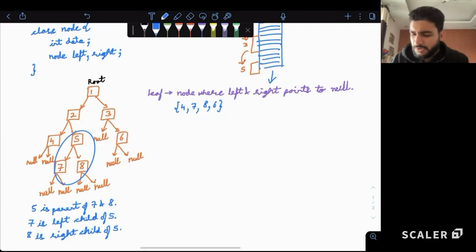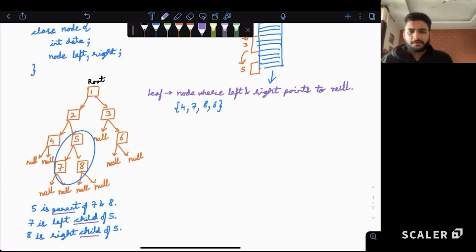Are the namings clear to all? Like what is the left child, what is the right child? So if I ask you what is the left child of 2, what is the answer, guys? Yes, 4 is the left child of 2. Similarly, if I ask what is the left child of 3, what is the answer? Null. Very good. We don't have a left child of 3. Its left pointer is pointing to null. So are the terms parent and child clear?